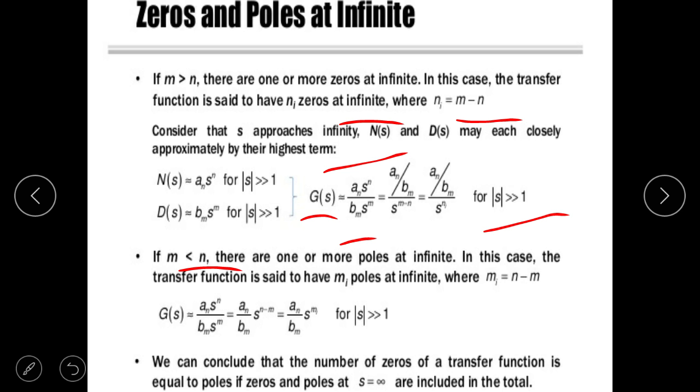for s much greater than 1. If m is less than n, there are one or more poles at infinity. So in this case, the transfer function is said to have m_i poles at infinity, where m_i is equal to n minus m.